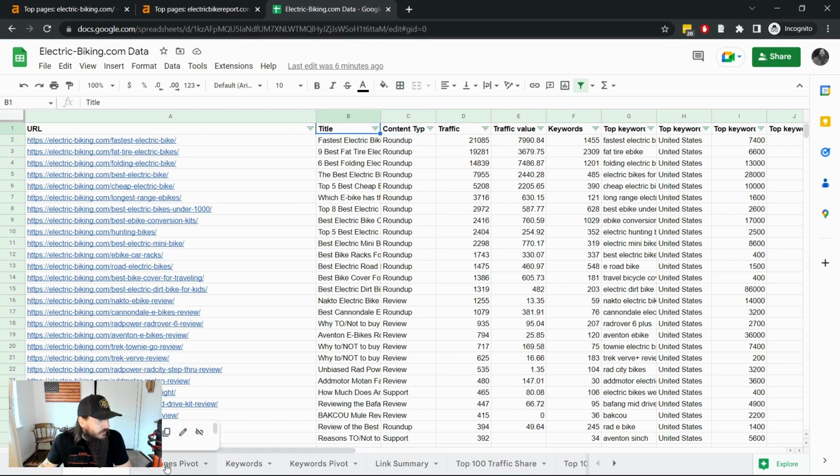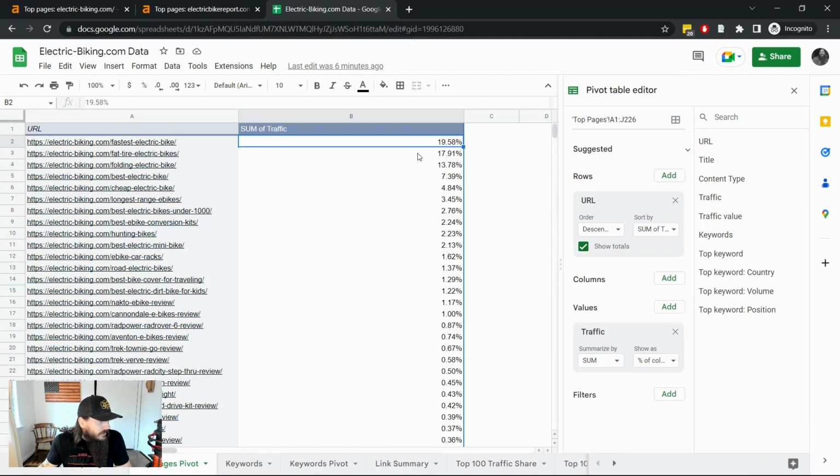So if we go over to just a pivot of all of this data, this is just the Ahrefs export and really nothing else. You can see that if we just highlight their top 10 landing pages for electric-biking.com, it makes up almost 77% of the total organic traffic that's coming into the site. This site is incredibly top heavy, and it's certainly a risk that you want to highlight in your investment thesis for whether or not you actually want to buy it because of those risk factors.